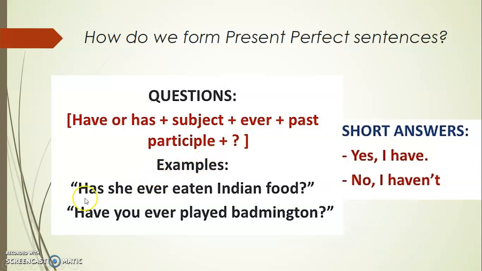For example, has she ever eaten Indian food? Have you ever played badminton? And answers are very simple. Yes, I have, or no, I haven't. In the first case would be, has she ever eaten Indian food? Yes, she has, or no, she hasn't.